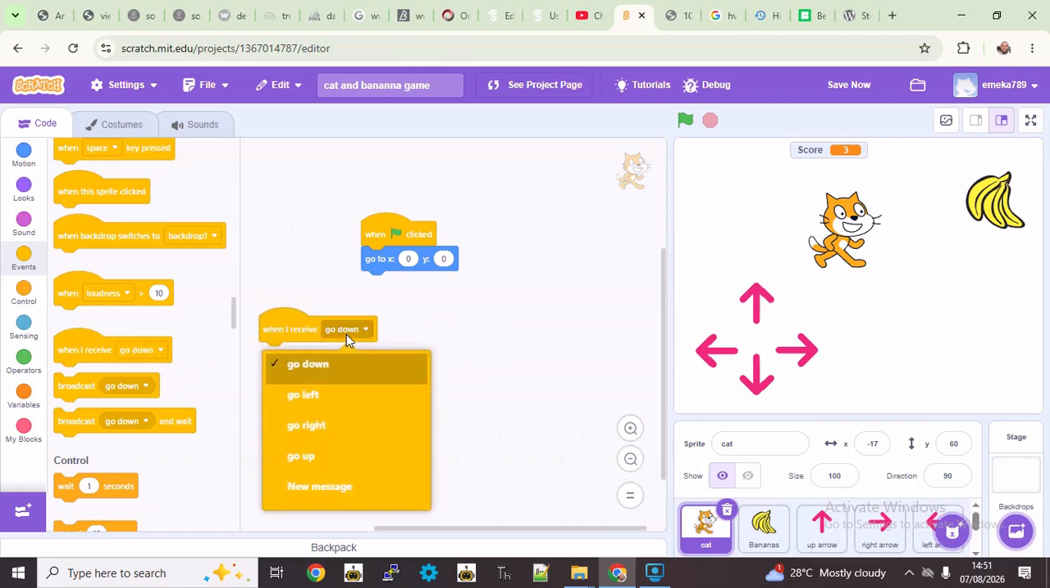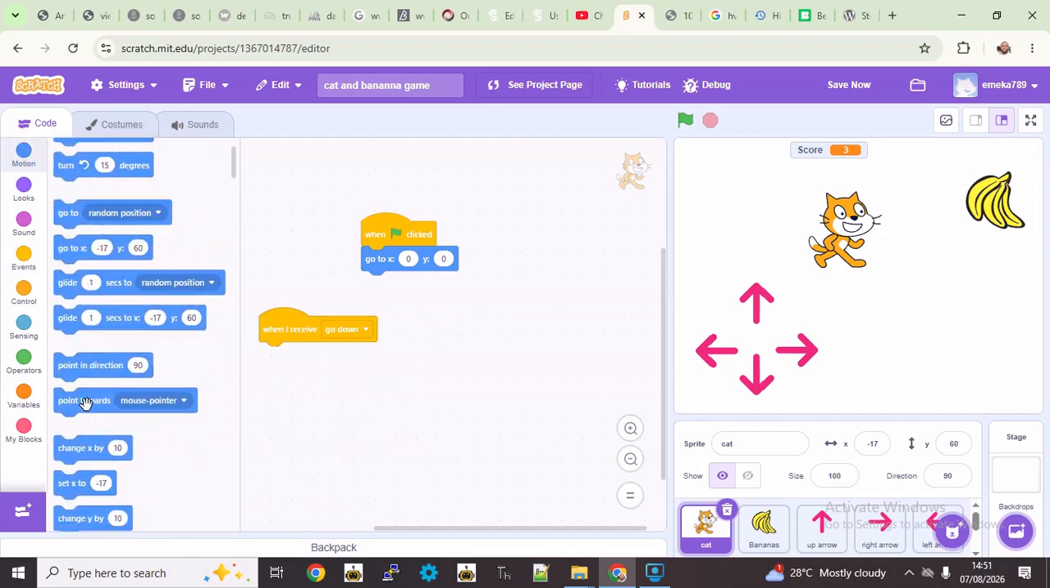So let's start with when I receive, go down. We want the cat to go down. So go to motion and look for this one that says change Y. Now remember, when we are going up and down, we are basically changing Y, right? So since we are going down, let's change Y by, we're going to change this 10 to minus 10. So down is negative, so minus 10. So now you can duplicate this if you want.